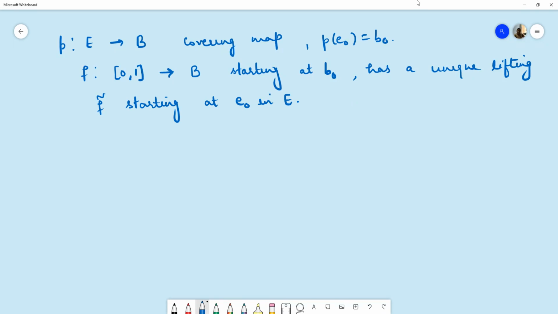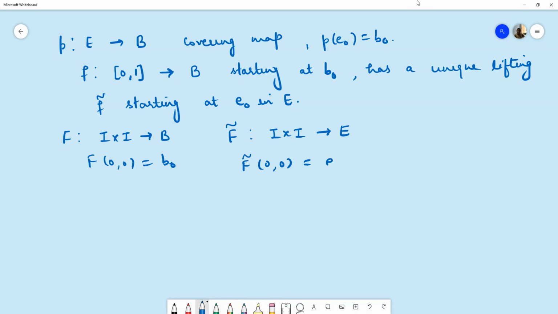Similarly, we also have proved that if we have a mapping capital F from I cross I to B, and this is a continuous mapping in space B, then it also has a unique lifting F curl in space E. And if F maps the point (0, 0) to point B naught, then this F curl maps (0, 0) to point E naught. This is also the unique lifting of capital F. And if this capital F is a path homotopy, then this F curl is also a path homotopy.